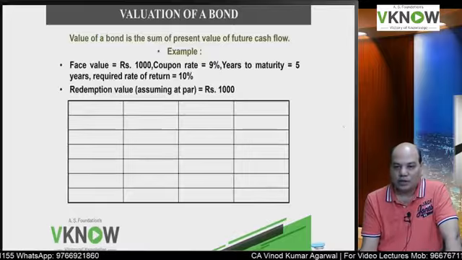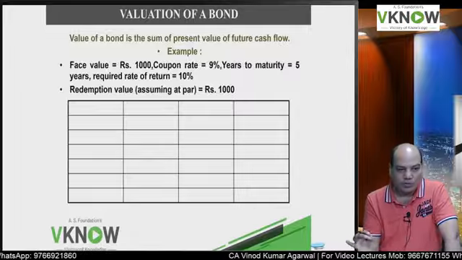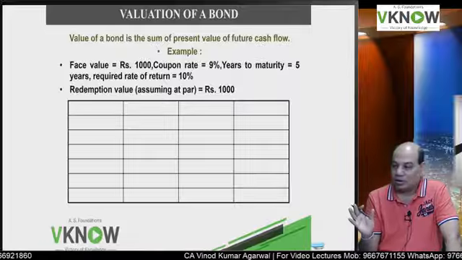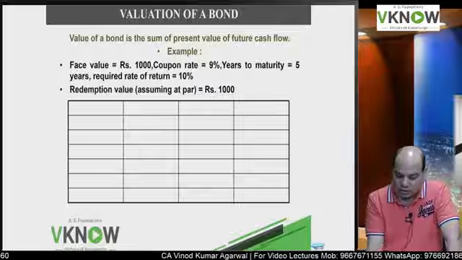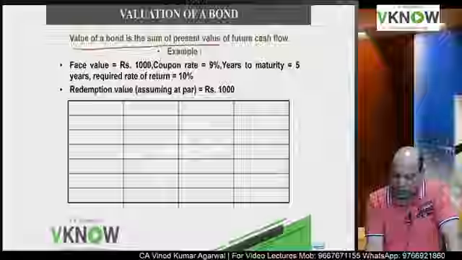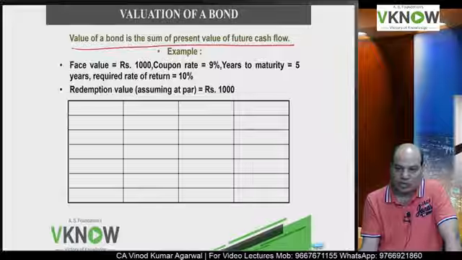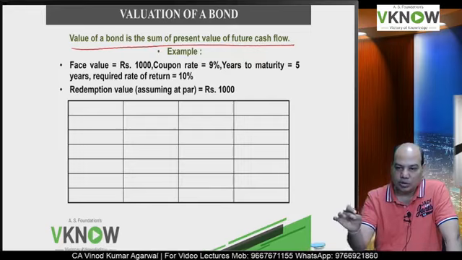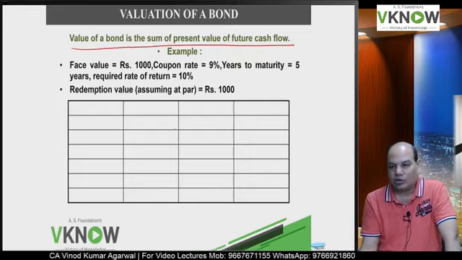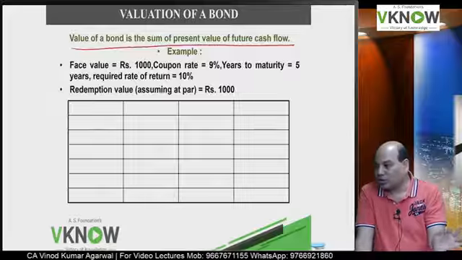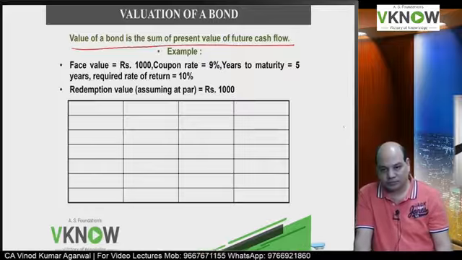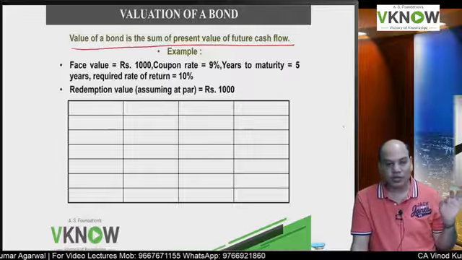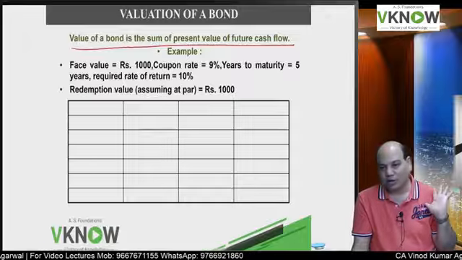So how do we calculate the value of any bond? Whether it is a coupon bond, self-amortizing bond, zero coupon bond, perpetual bond, the formula or the logic of every bond is the same. It is the present value of future cash flow generated by the bond. The present value of future cash flow generated by the bond is called the intrinsic value of the bond today. And what is the discount rate you will use for present value? The required rate of return. The discount rate to be used for present value calculation will be the required rate of return.